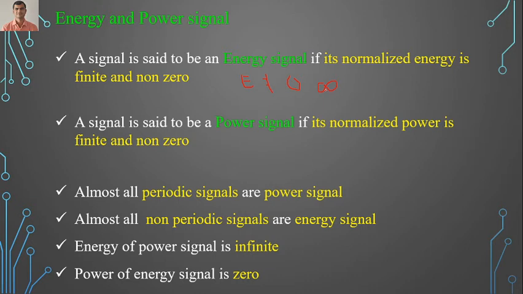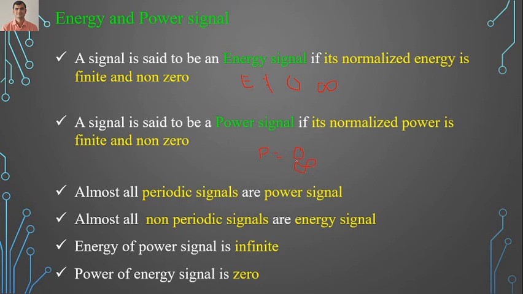And a signal is said to be a power signal when its normalized power is finite and non-zero. That means the power should be finite, not 0 and not infinity. So we have some formulas to find the energy.